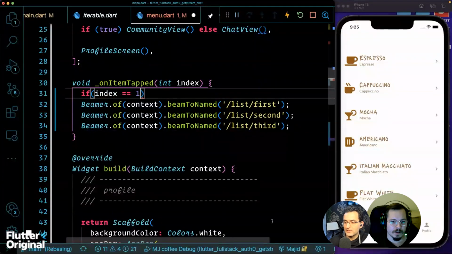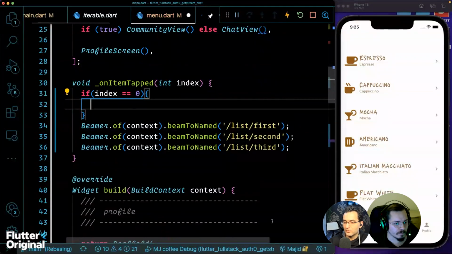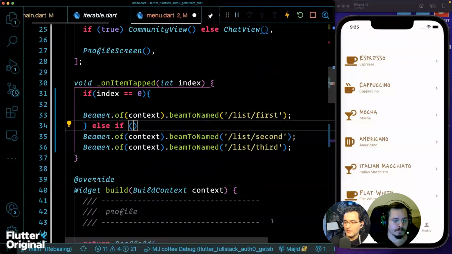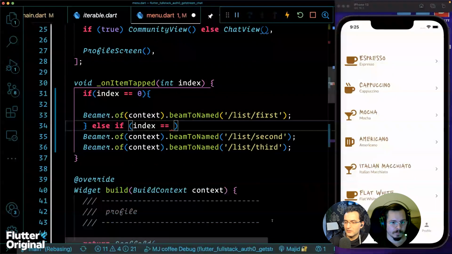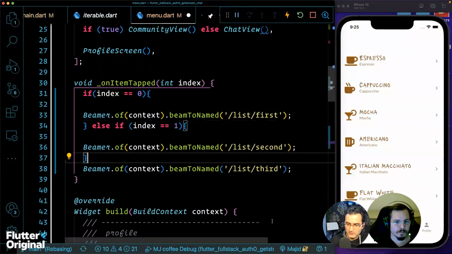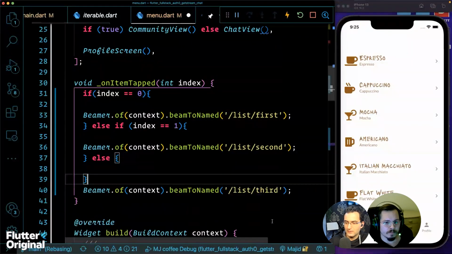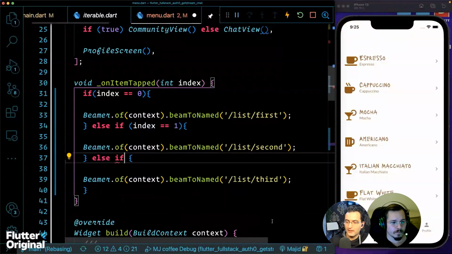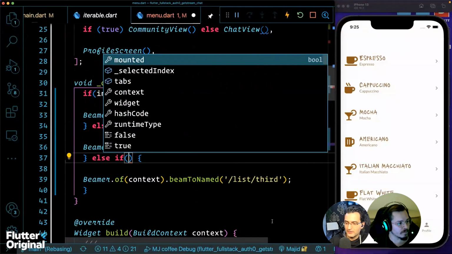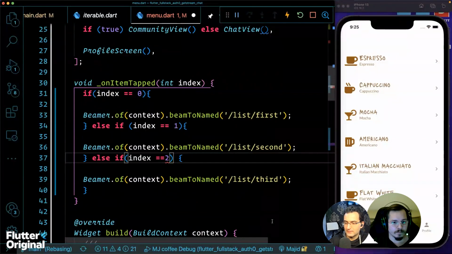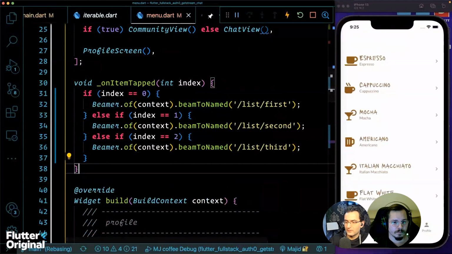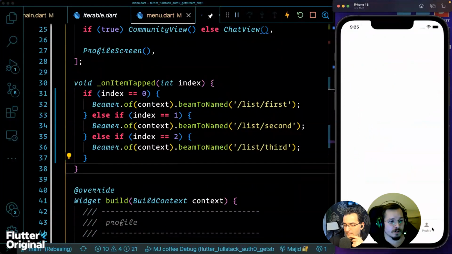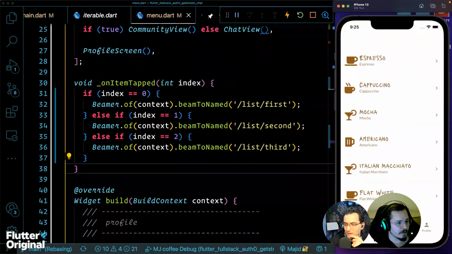So let's say if index equal to 0, then else if index equal to 1, and else is, we definitely have 2. Let's say index 2. Okay, so then that in fact should work. It's working actually.